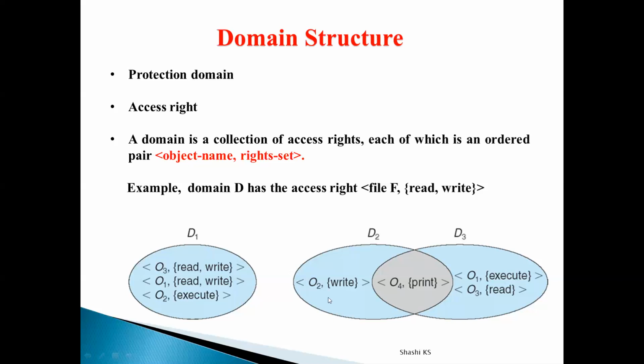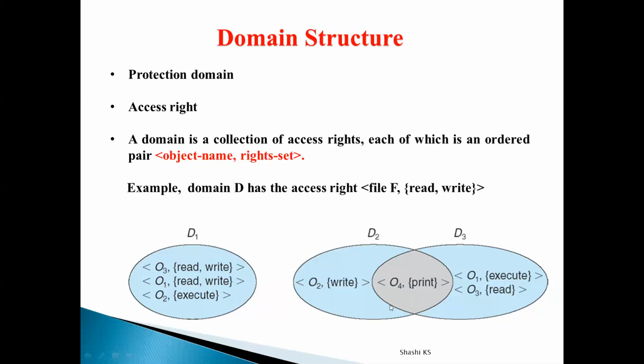Based on whatever keywords I have told you now, we have three domains here, D1, D2 and D3. In the domain D1, we have three objects O1, O2 and O3. For the object O1, the access rights set consists of read and write operations. That means a process which is executing in domain D1 can perform read and write operations on the object O1, execute operation on the object O2, and read and write operations on the object O3. That is the meaning of it.